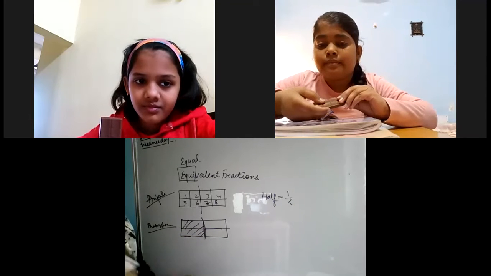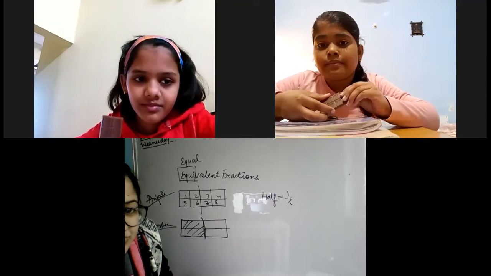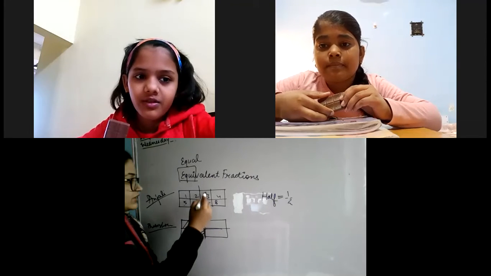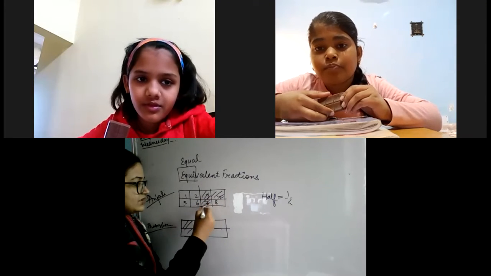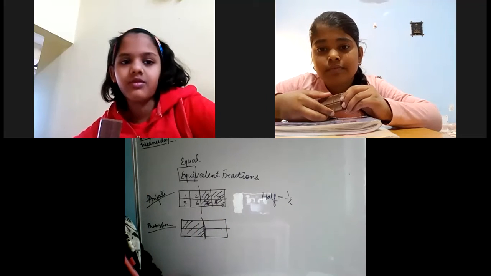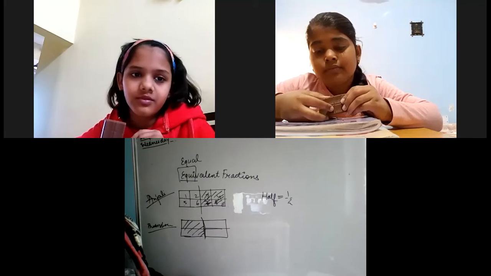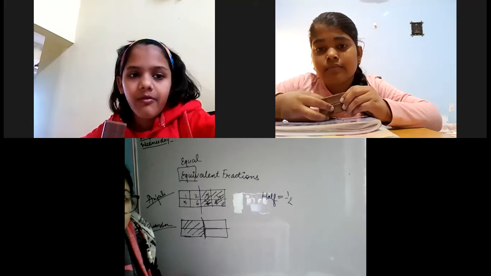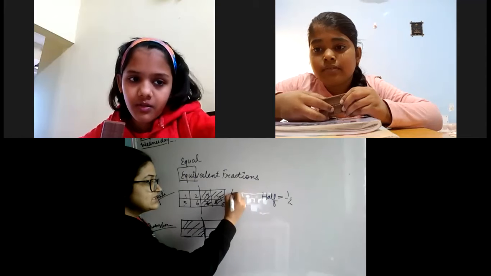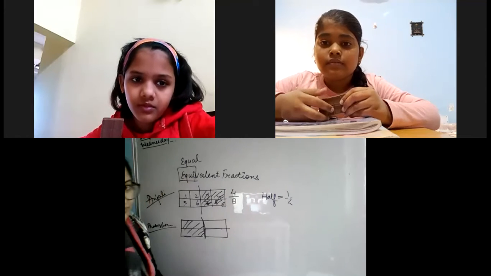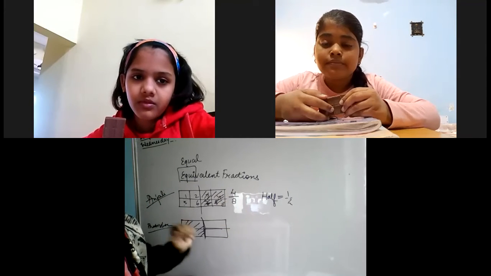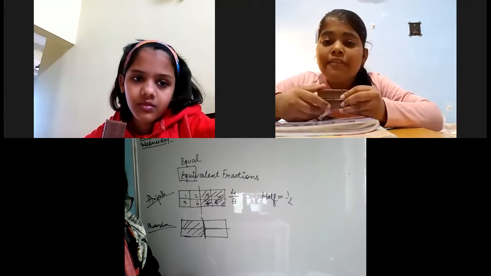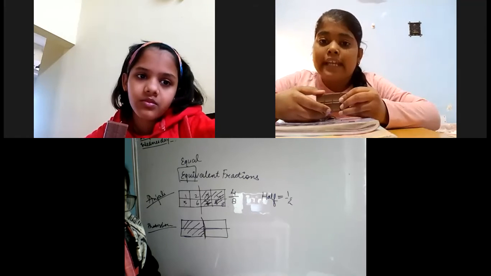And Anjali, if I ask you to give half part to Pratishtha, how many parts will you share? This is your chocolate. Ma'am, 4. Okay, she is saying that I'll share 4 parts to Pratishtha. Anjali, what is your fraction? Ma'am, 4 upon 8. Out of 8 parts, she is sharing 4 parts. Now, Pratishtha, you tell me, what is your fraction? Ma'am, my fraction is 4 upon 8.